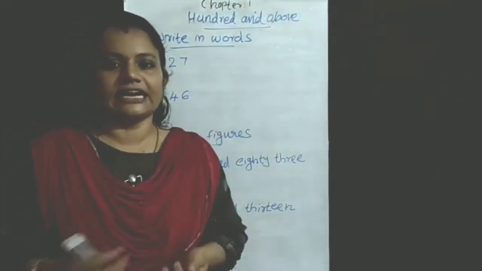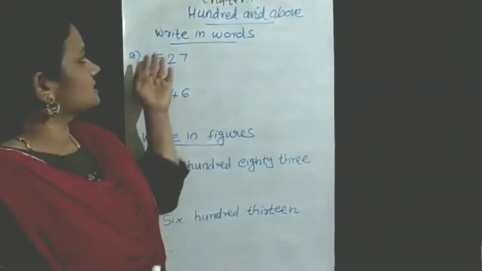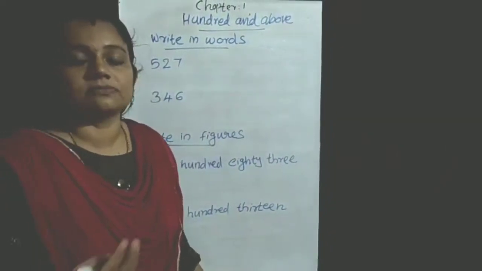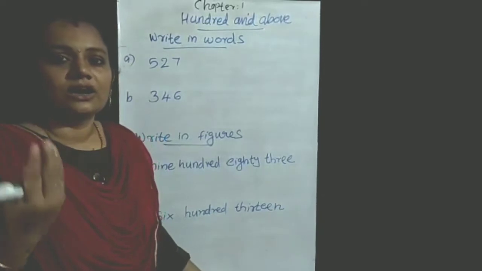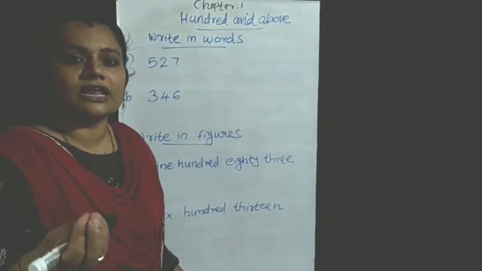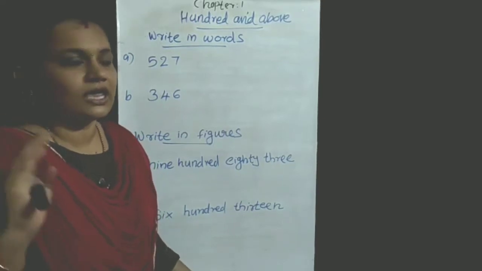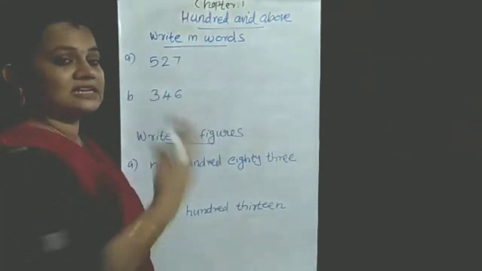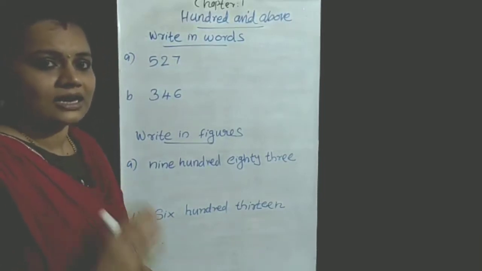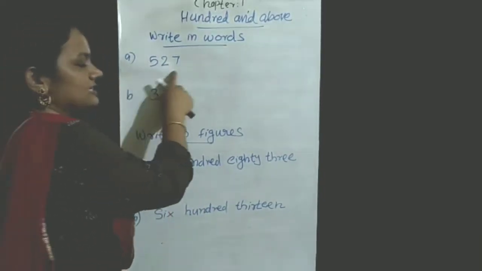Now you are learning the 3-digit numbers. Then this is write in words. We already studied the number names of the numbers. Okay, what is a number name? Number name means you write the spelling of the given number. Okay, then write in words. Words means you write the spelling of the given number. Understood? So first of all, read this number.